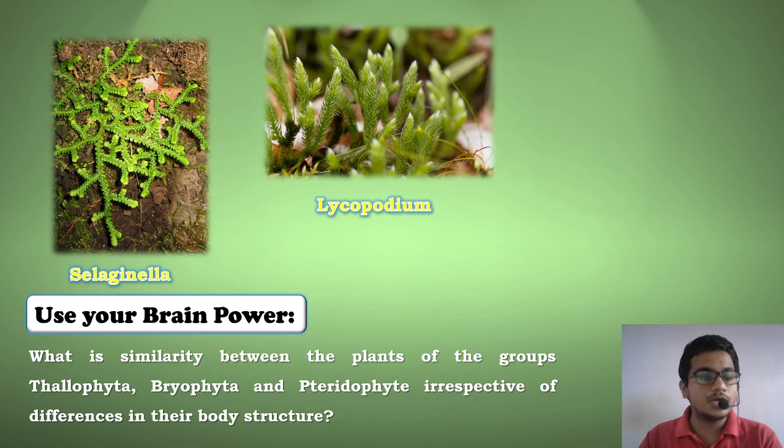So your work is to find out the similarities between plants of Thallophyta, Bryophyta and Pteridophyta irrespective of the various differences between them. One similarity that I'll give you is that all three of them show asexual reproduction with the help of spores. They do not bear seeds for reproduction. So this is one similarity. Similarly, you can search out some more similarities between these divisions.